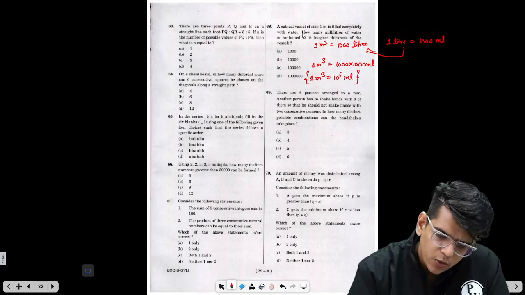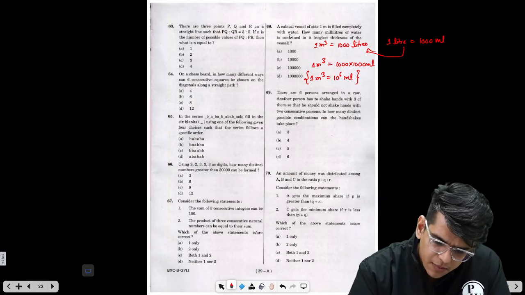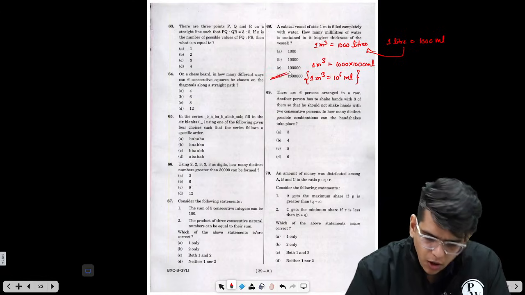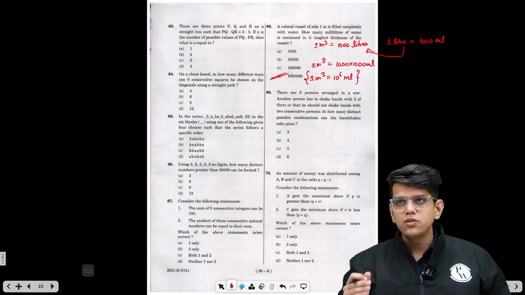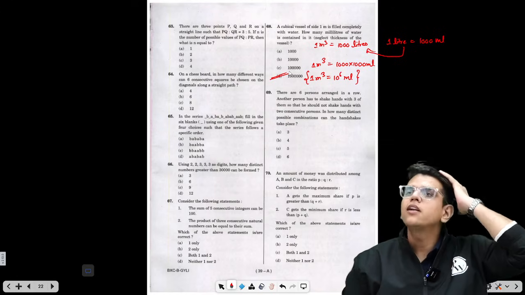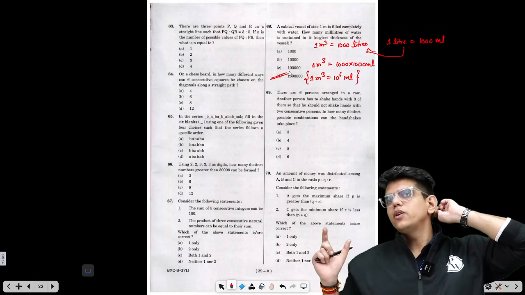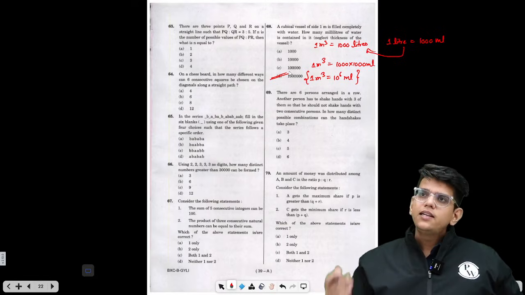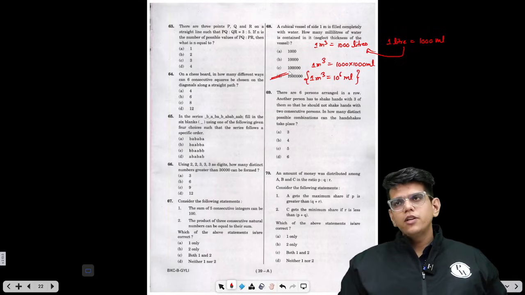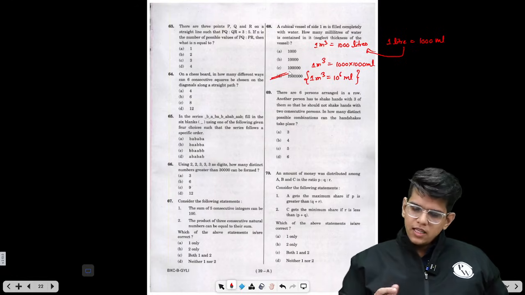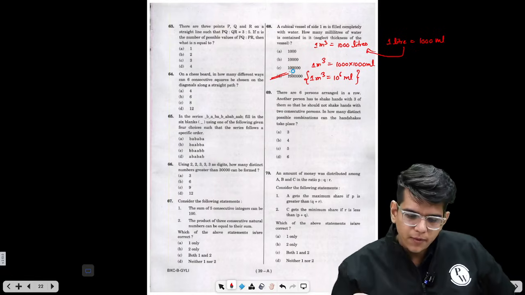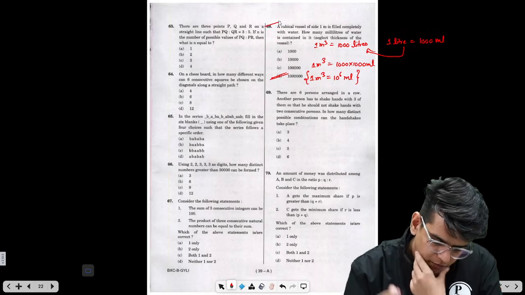They have asked you a cubical vessel of side 1 meter is filled completely with water. How many milliliters of water is contained? So option D, 1,000,000 milliliters are there in 1 meter cube. What you need to remember is, recently also they are asking such questions. What you need to remember is how many liters are there in 1 meter cube. So in 1 meter cube there are 1000 liters. Every liter has 1000 ml. So in the conversion we will get 1 meter cube is equal to 10 to the power 6 milliliters. Okay, so this is one of the very easy questions.